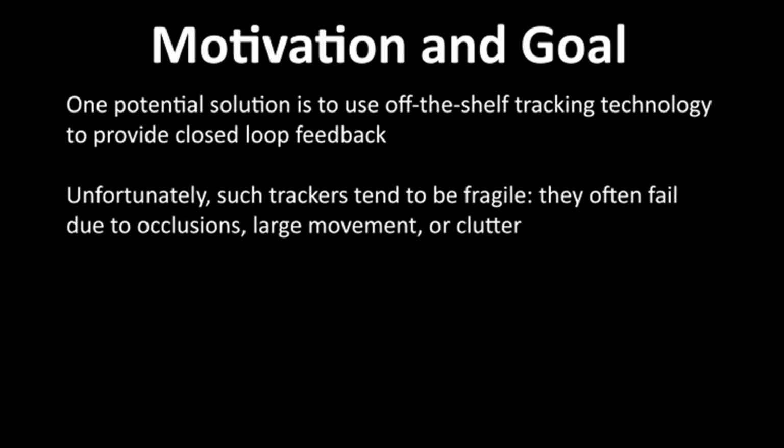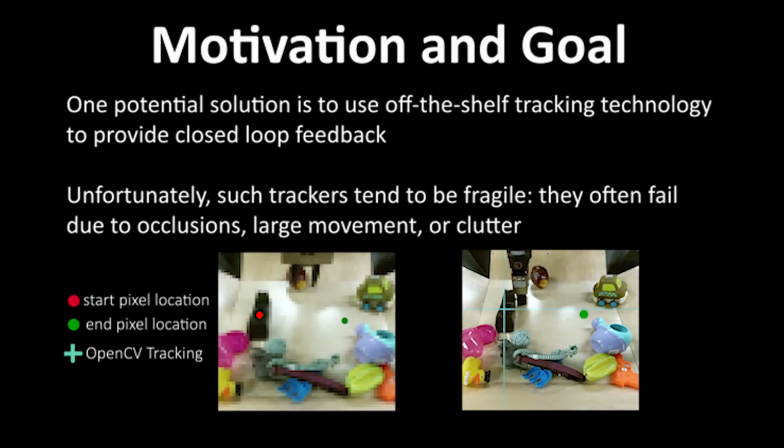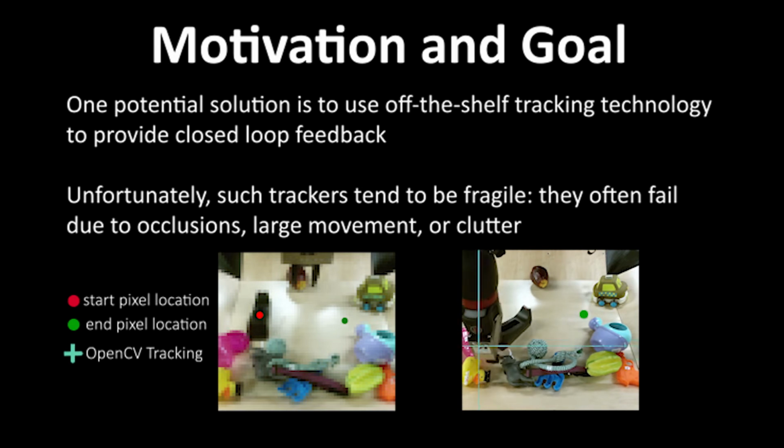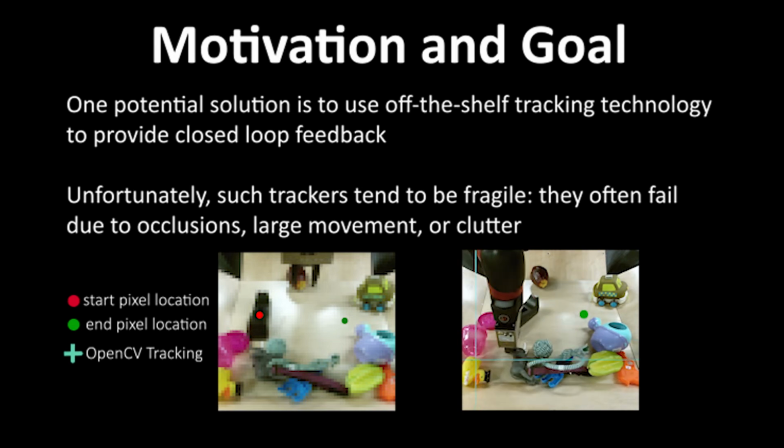Off-the-shelf trackers offer a possible solution, but they tend to be fragile. They often fail due to occlusions, large movement, or clutter. In this example, the robot arm moves in front of the object, which causes the key point tracking to fail completely.